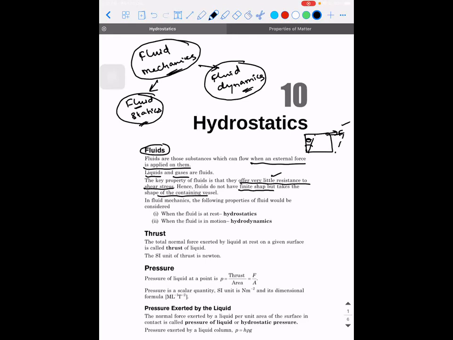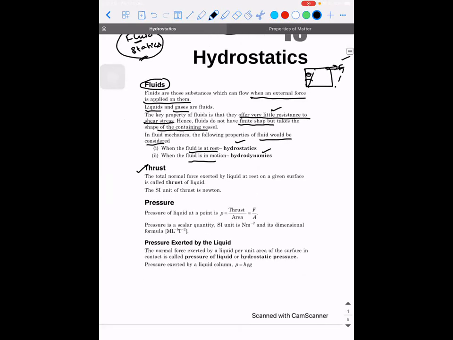Right? So in fluid mechanics, the following properties of fluid would be considered. When the fluid is at rest, we call it hydrostatics. When the fluid is in motion, we call it hydrodynamics. Whether you talk about hydrostatics or hydrodynamics, there are some basic terminologies that you're supposed to know. In any chapter, you have basic terminologies, which are definitions, then the formula for it, and then the SI units. In a similar context, here also you have something called thrust.